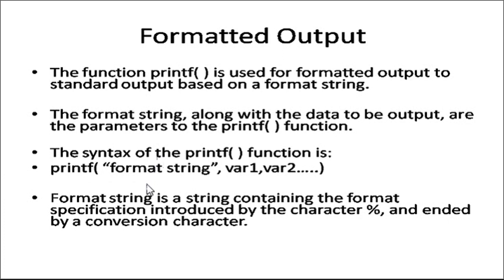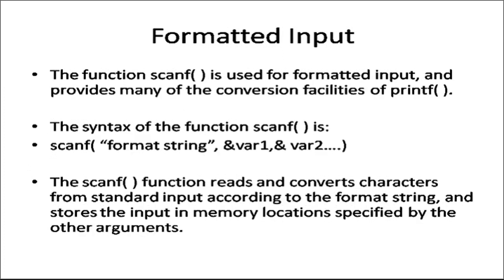The syntax of printf is shown here on this slide. It takes a format string and a list of variables. The format string contains format specifications introduced by the character % and ended by a conversion character. For example, to display the value of an integer, I will use the format string %d. To display the value of a float variable, I will use %f, and so on.